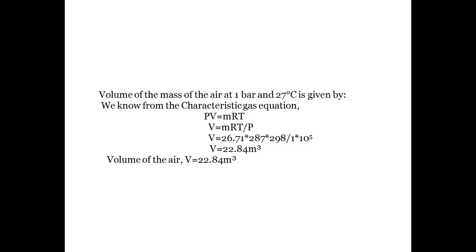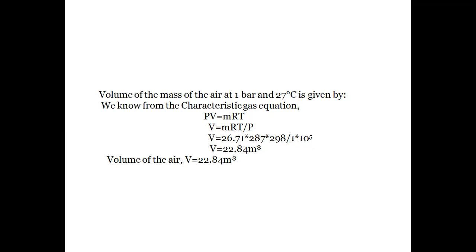By substituting these values, we will get volume as 22.84 meter cube. So the volume of the air at mass of 26.71 kgs and 1 bar atmospheric pressure and 27 degrees centigrade, the volume released, is 22.84 meter cube.